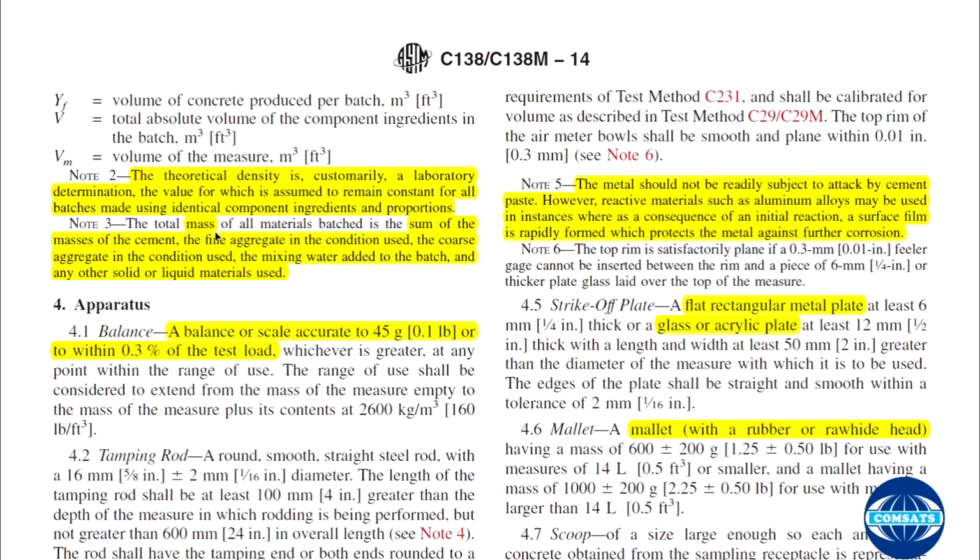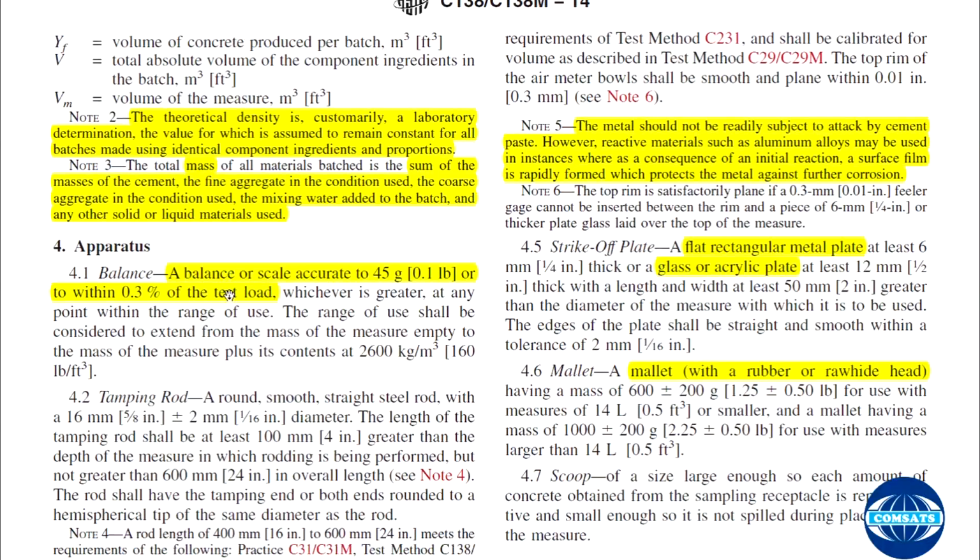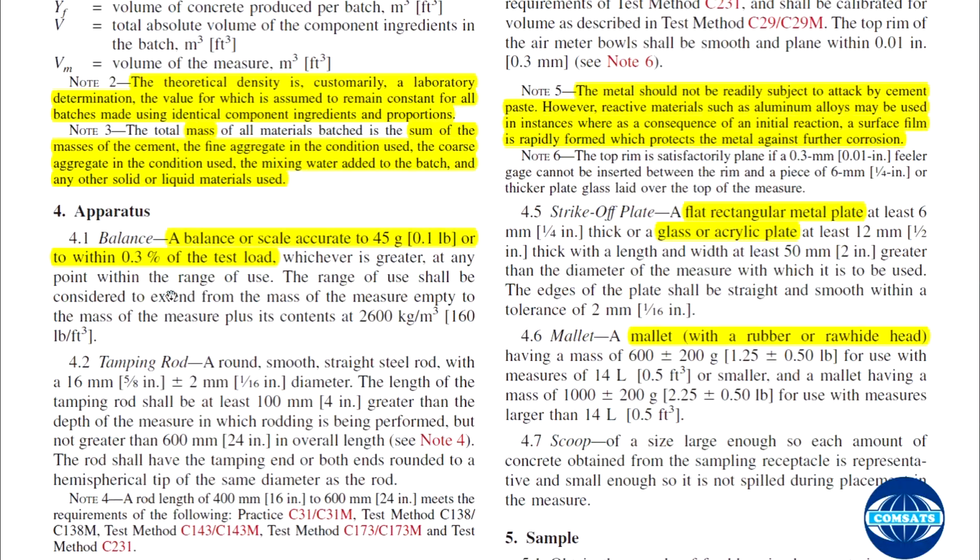And the total mass of all materials batched is the sum of the masses of the cement, the fine aggregate in the condition used, the coarse aggregate in the condition used, the mixing water added to the batch, and any other solid or liquid used. So that is the total mass. They are added together, and you will get the total mass and theoretical density. You can calculate that in the laboratory, and that will be constant for the whole batch.